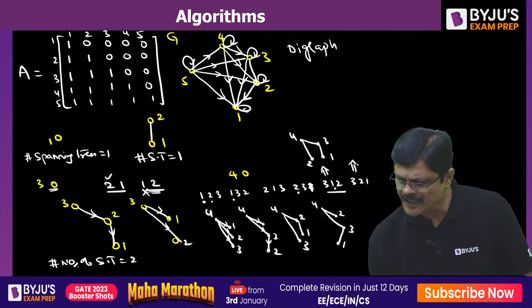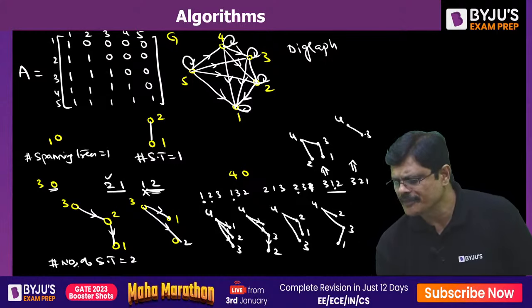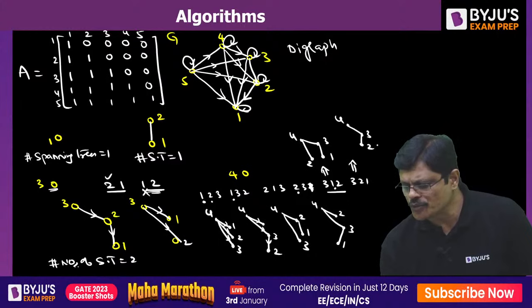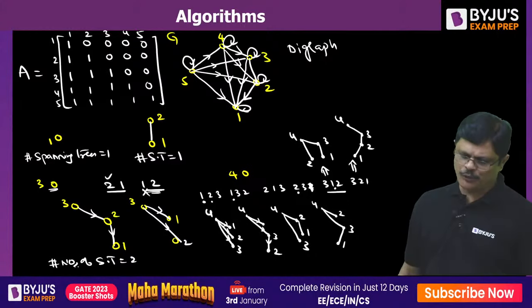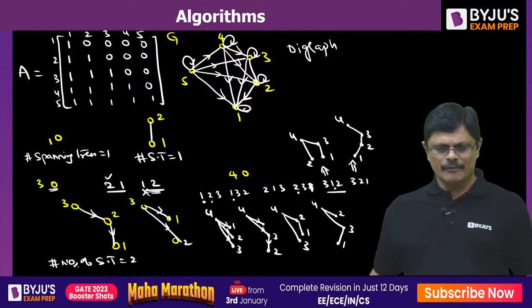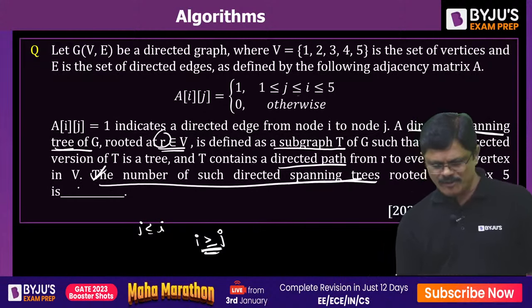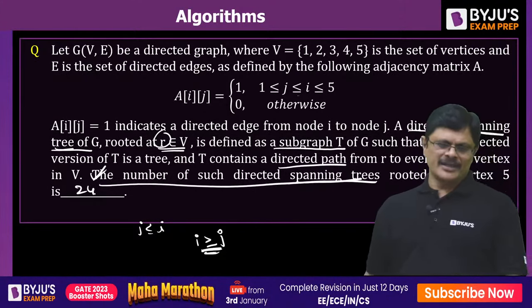Now create the spanning tree for this. From 4, you create to 3. From 3, you can go to 2. From 2, you can go to 1. 4, 3, 2, 1. So these are the 6 spanning trees possible, my dear friends. Wonderful, Pranab Paul. That is the idea. So the number of spanning trees possible for this is 24, like that.